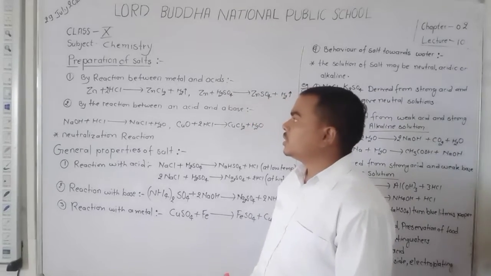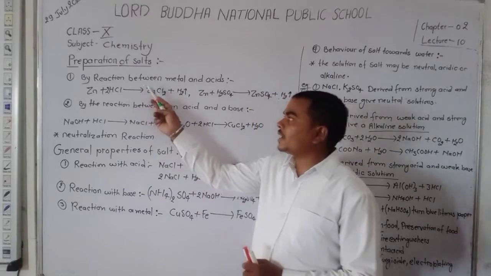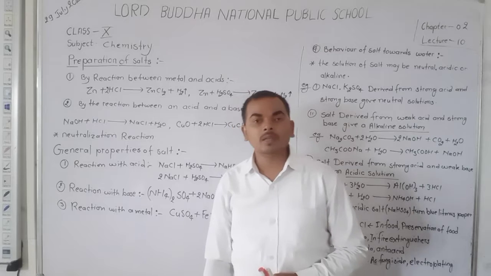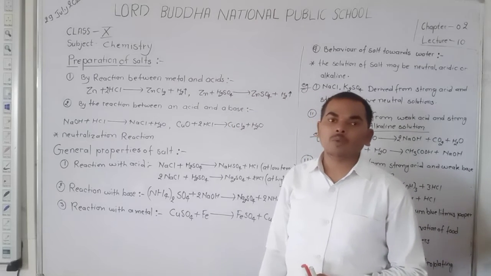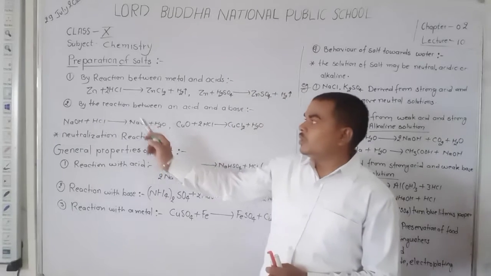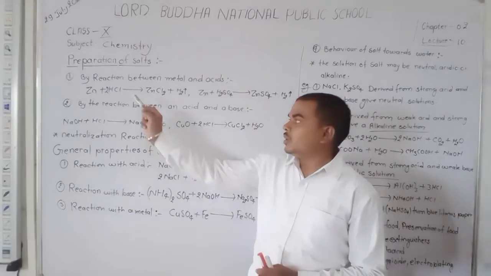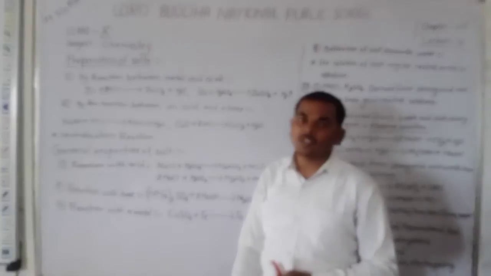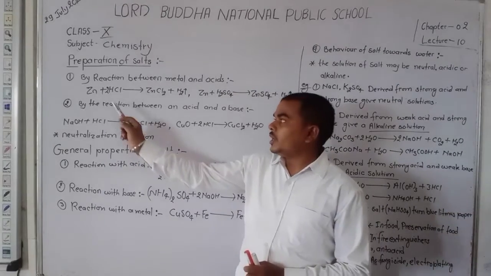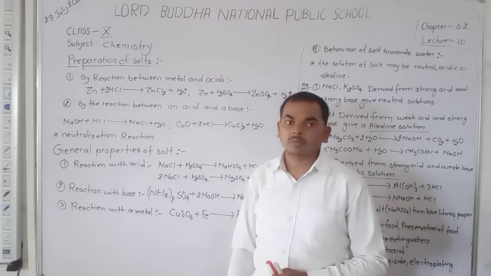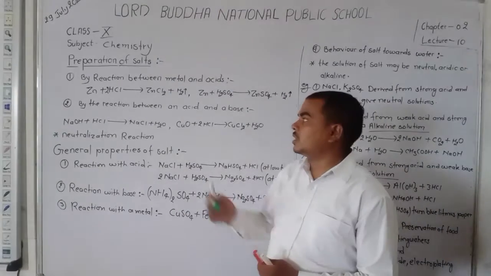Dear student, salt is prepared by the action between metal and acid. Salt is prepared by the action of metal with acid. Dear student, when we use a metal and react it with acid, then metal displaces the hydrogen present in acid and forms a salt.